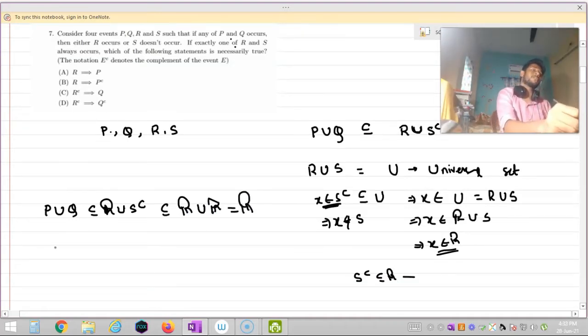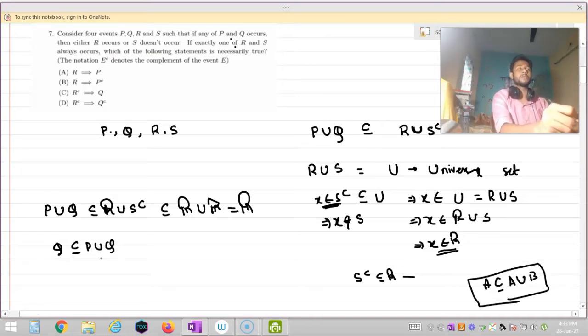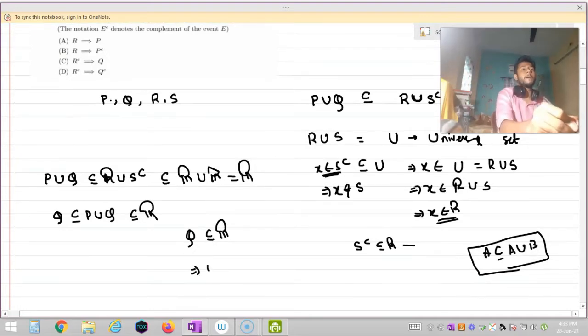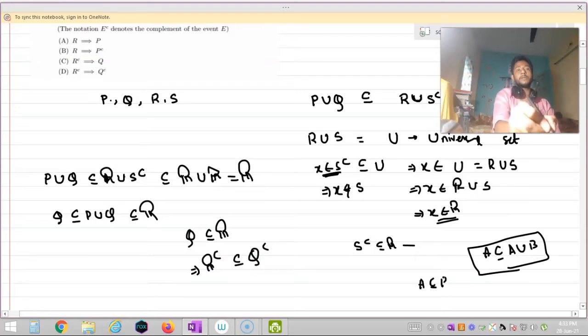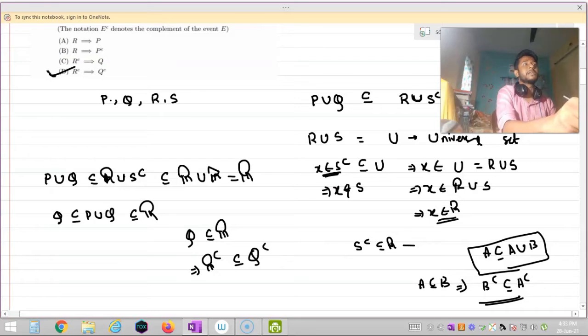We also know that Q is a subset of P union Q, as any set A is a subset of A union B for any set B. Now P union Q is a subset of R, and hence Q is a subset of R. Taking complement on both sides, R complement is a subset of Q complement, as if A is a subset of B, then B complement is a subset of A complement. So I can say that option D is our correct option.